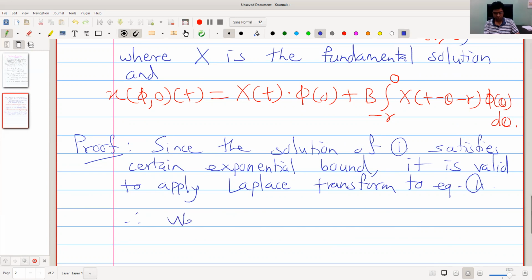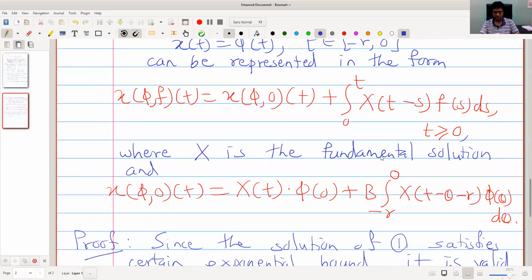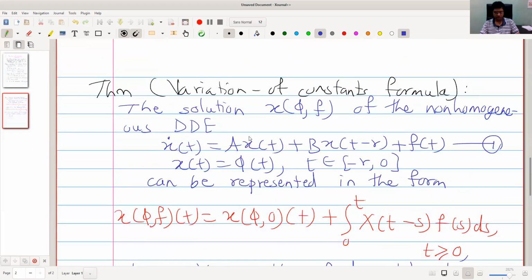Okay, so let us see what we get. Therefore, we get, left hand side, Laplace transform of x dot of t, it is lambda times Laplace transform of x with variable lambda minus x of 0. This is the Laplace transform of x dot. We already have seen similar thing with homogeneous case.